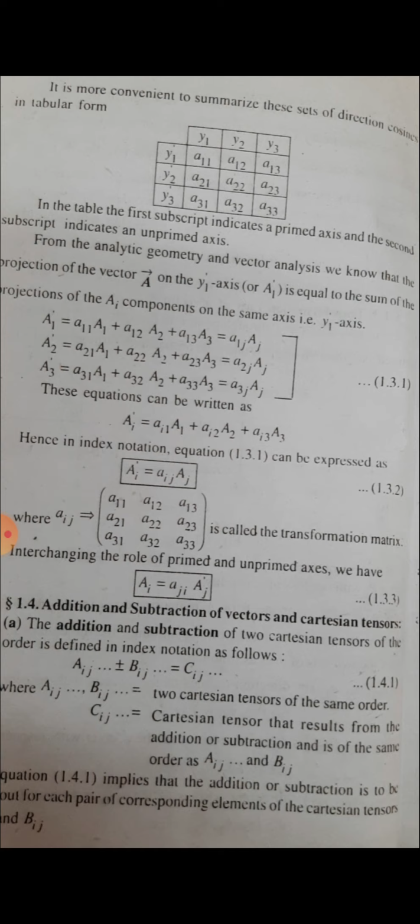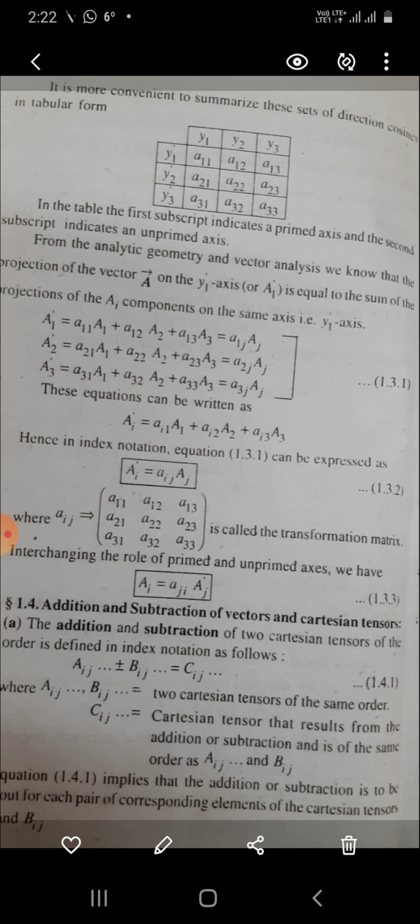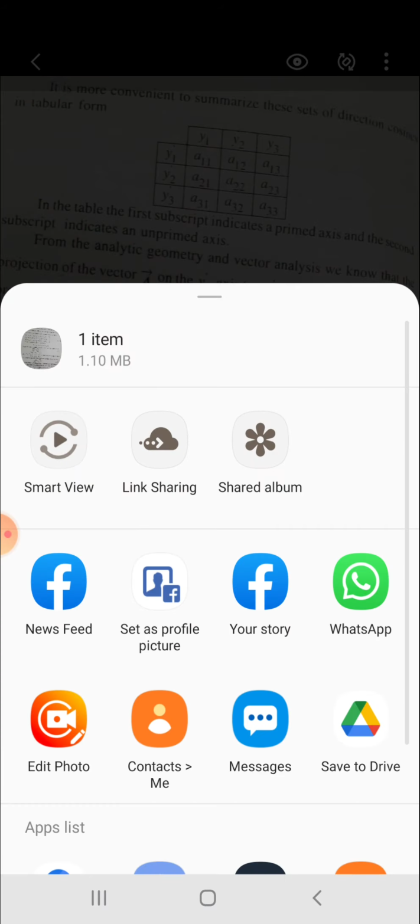Addition and subtraction of vectors and Cartesian tensors. The addition and subtraction of two Cartesian tensors of the same order is defined in index notation as follows: Aij... plus or minus Bij... is equal to Cij... where Aij and Bij are two Cartesian tensors of the same order, and Cij is the Cartesian tensor that results from the addition or subtraction and is of the same order as Aij and Bij.